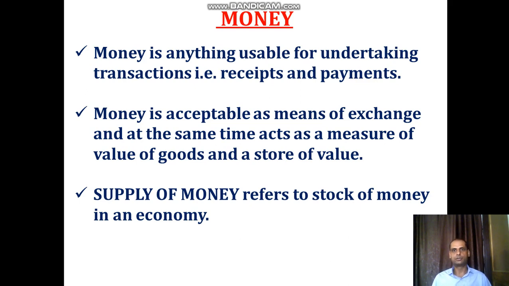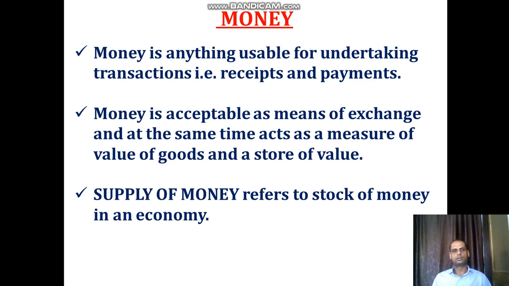Money is anything usable for undertaking transactions, that is receipts and payments. This is very simple, we all know that. We use it for transaction, that is for exchange. In the second point, you can see that it is acceptable as a means of exchange. Exchange means buying and selling, receiving and making payments, and at the same time it acts as a measure of value of goods. We all measure the goods in terms of money, and it is a store of value, and we can store money also. So again, give it a look to the definition of money. Money is anything usable for undertaking transactions, that is receipts and payments.